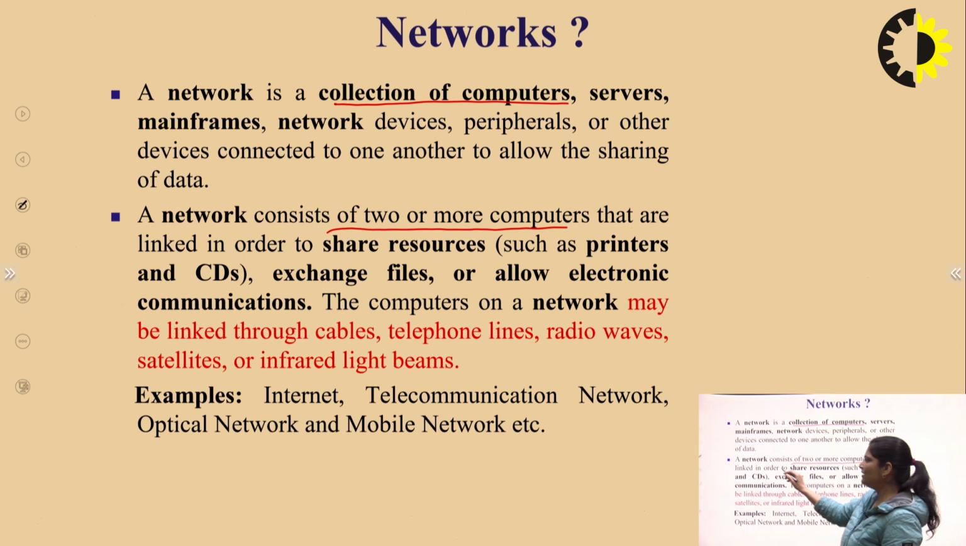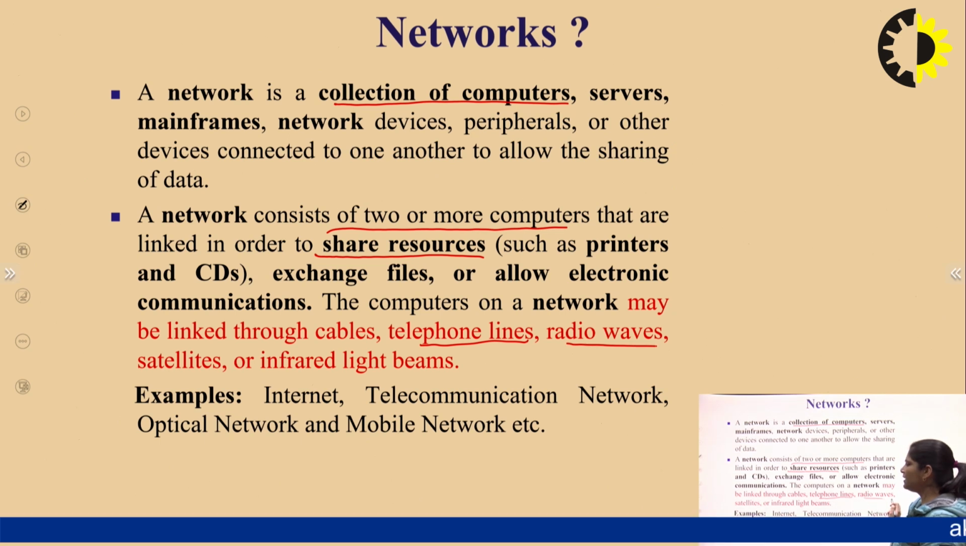So when we are talking about this network, we have to share information from sender to receiver, from one computer to another computer, or one computer to many computers. So we are sharing resources such as printers, CDs, exchanging files, or allowing electronic communication. The computers on a network may be linked through a cable, or telephone lines, or radio waves, or satellites, infrared light beams. So this is the media between sender and receiver.